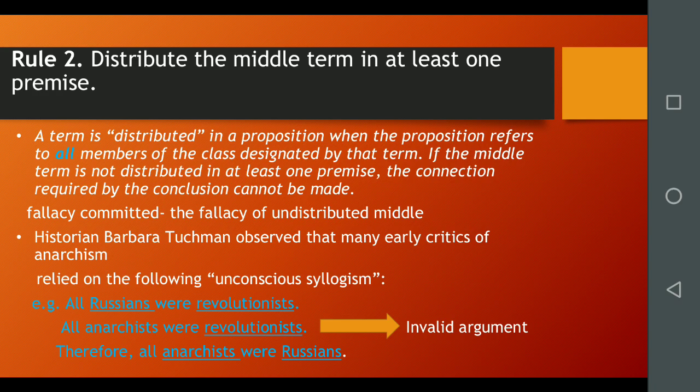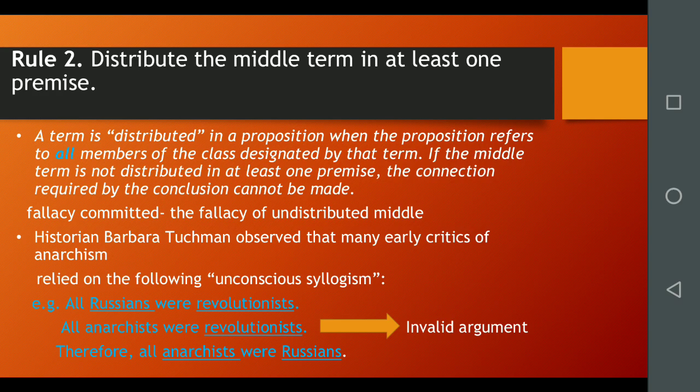What underlies this rule is the need to link the minor and the major terms. If they are to be linked by the middle term, either the subject or the predicate of the conclusion must be related to the whole of the class designated by the middle term. If that is not so, it is possible that each of the terms in the conclusion may be connected to a different part of the middle term and not necessarily connected with each other. This is precisely what happens in the syllogism given here.